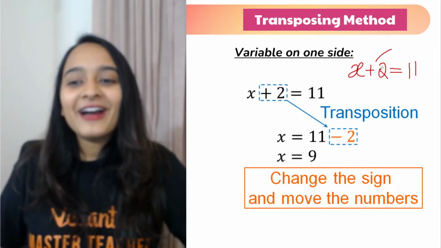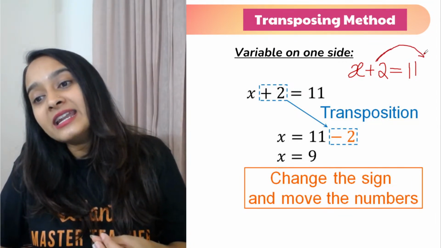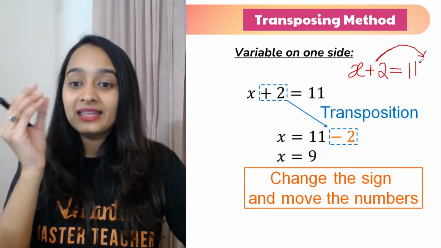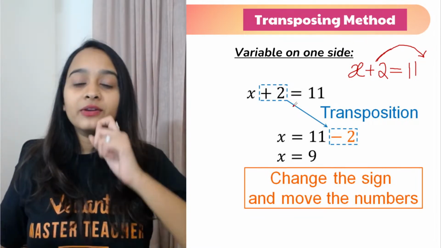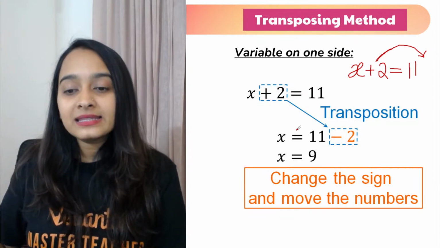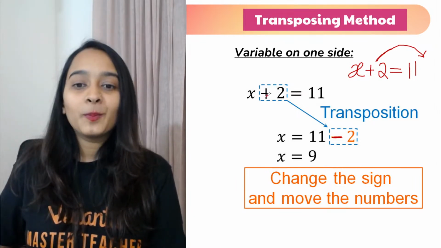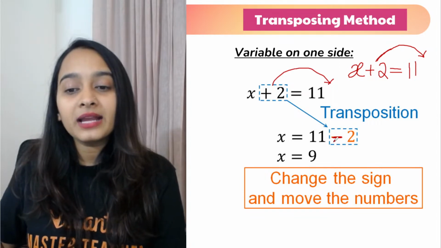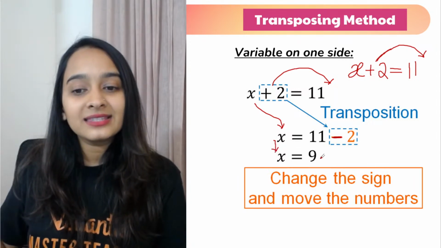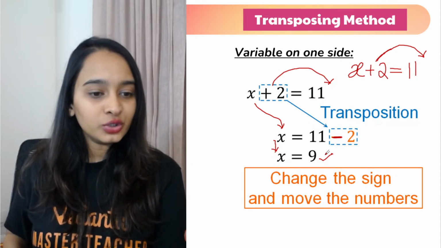Anyways, so if I have to isolate my x, I have to transpose. I have to send my plus 2 to the right hand side. There are a few rules in transposition. Now when you are transposing a constant or a variable, your plus will transpose to the other side and will become minus 2. So plus 2 when you send it to the other side will become minus 2. So you have quarantined your x, you have isolated your x. So x is equal to 9. We got a solution.